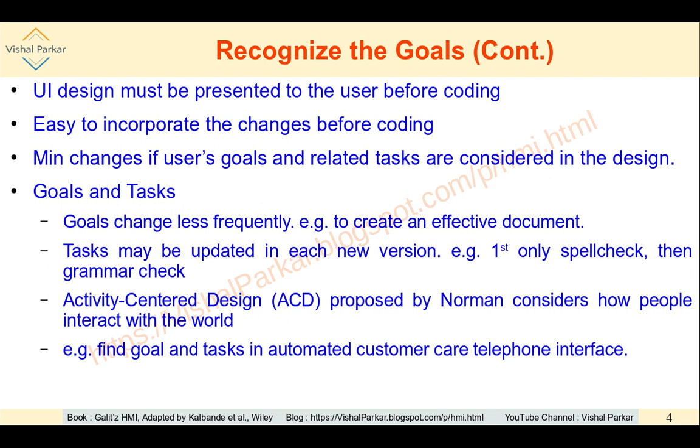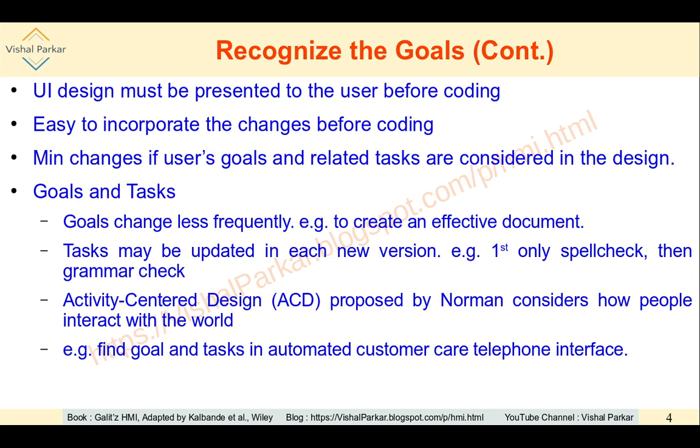Now, with this particular background, you may find goal and task in an automated customer care telephone interface. Here, ultimately, the goal is to provide the customer instantaneous support where the user is not required to wait for a manual customer care representative, for example.